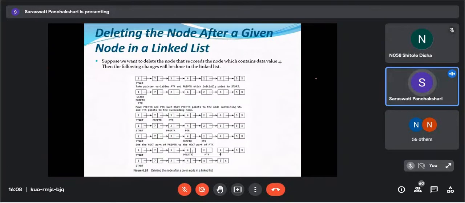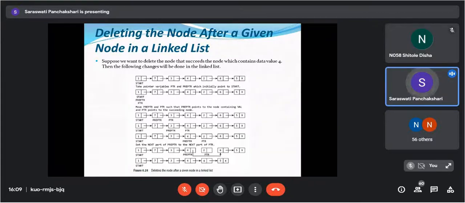Okay, here this condition, deleting the node after a given node in a linked list. Okay, suppose we have to delete the node that succeeds the node which contains data value 4. Here if we want to delete this 4, we are going to assume. Okay, so what changes we are going to do here? So first start is there and last node contains the null pointer.